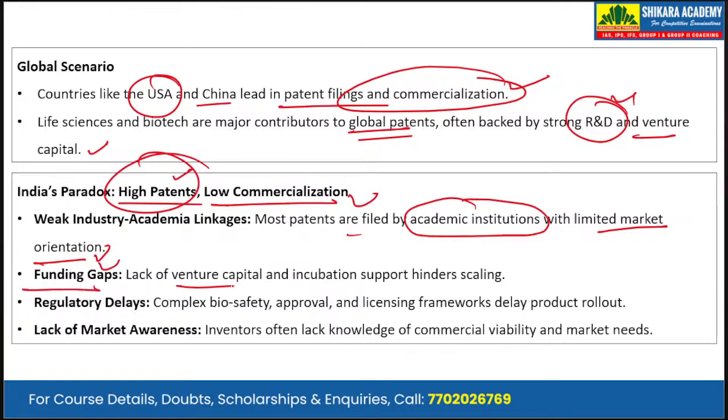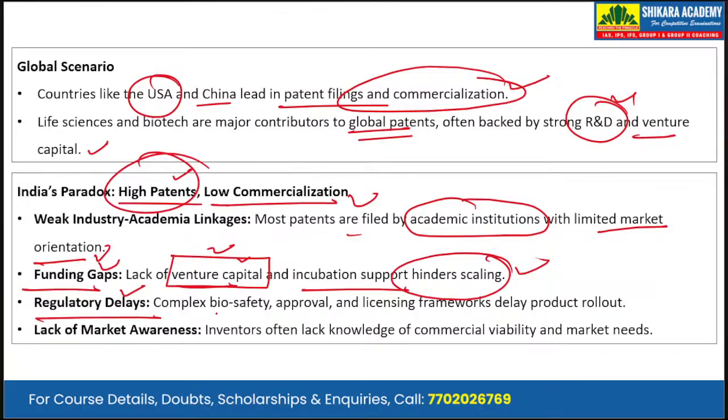There is a lack of venture capital and incubation support, which hinders scaling. So in India, there is a lack of venture capital in patent filing or in scientific research and development. Third is regulatory delays or administrative inefficiencies. Complex biosafety, approval and licensing frameworks delay the product rollout. Finally, we have the lack of market awareness. Inventors often lack knowledge of commercial viability and market needs.